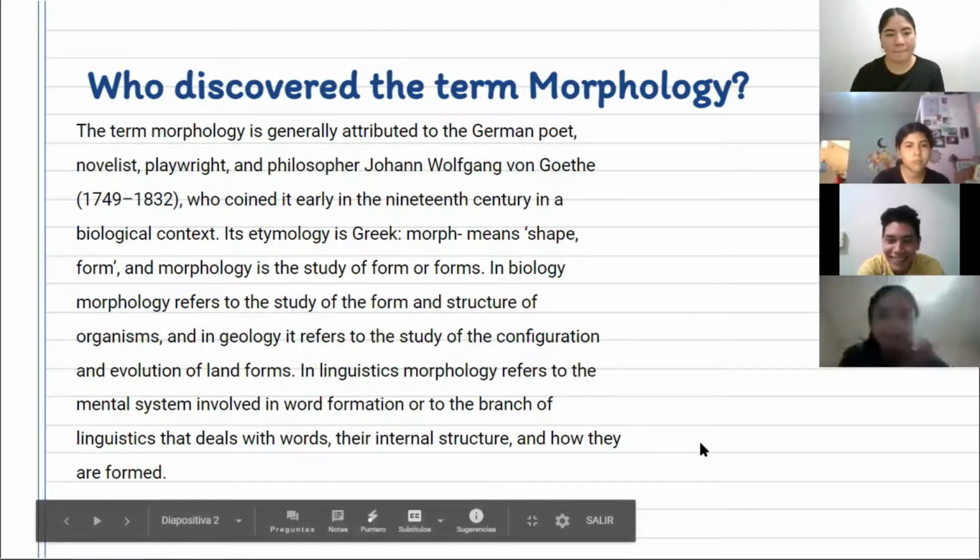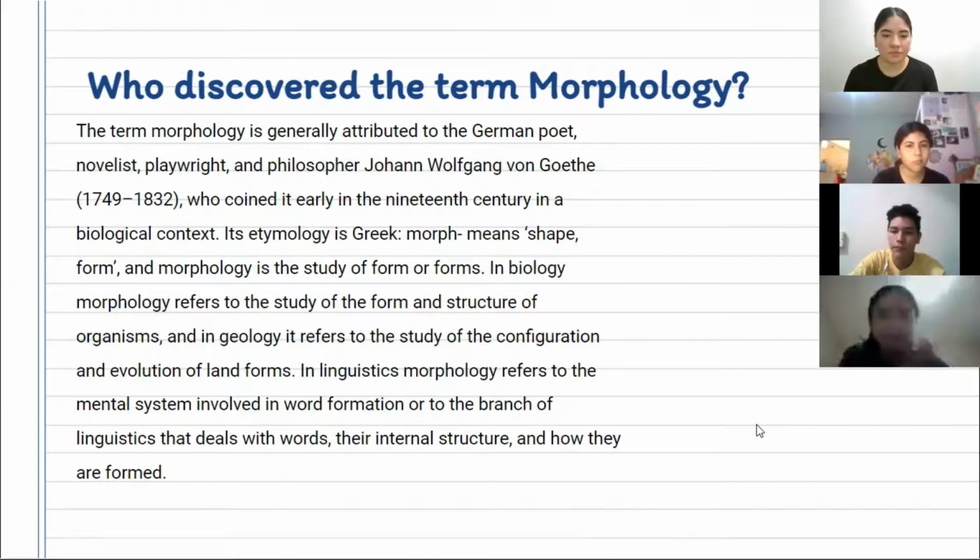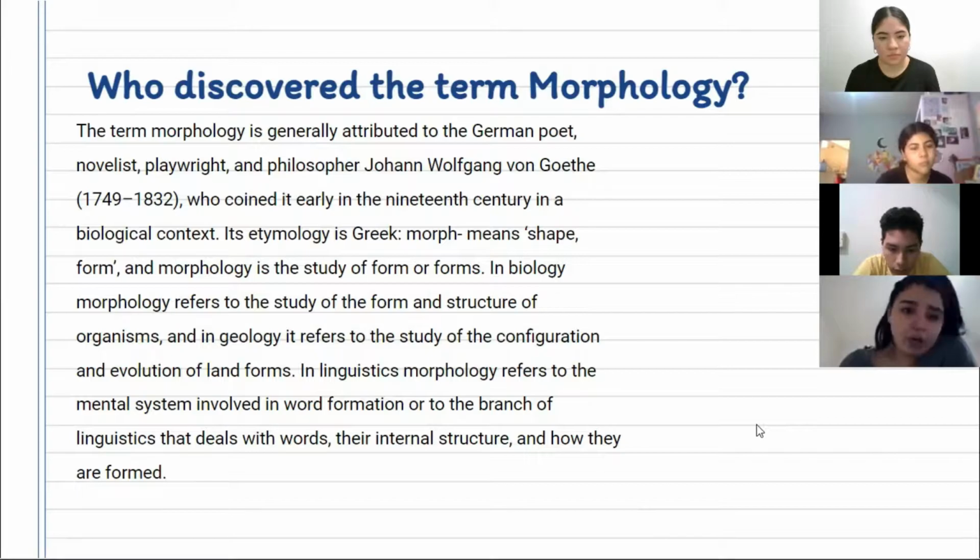Who described the term morphology? The term morphology is generally attributed to the German poet, novelist, playwright, and philosopher Johann Wolfgang von Goethe, who coined it early in the 19th century in a biological context. Its etymology is Greek. Morph means shape, form, and morphology is the study of forms.